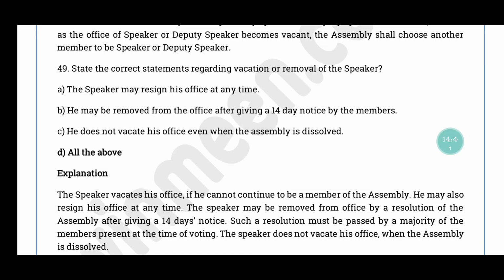Question number 49. State the correct statements regarding vacation or removal of the speaker. The correct answer is option D, all the above. The speaker vacates his office when if he cannot continue to be a member of assembly. அதே மாதிரியே he can resign his office at any time.